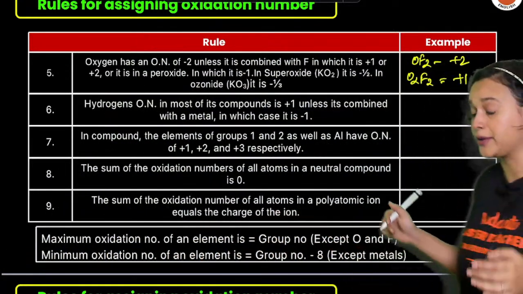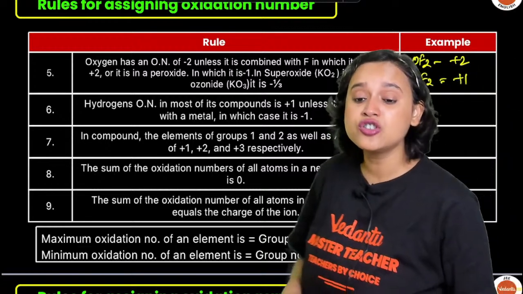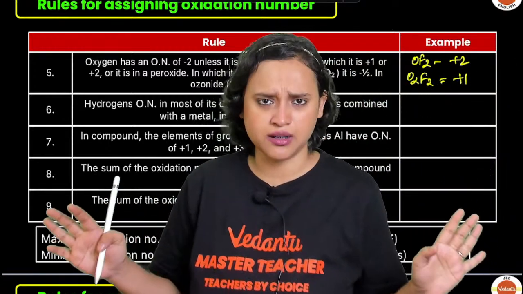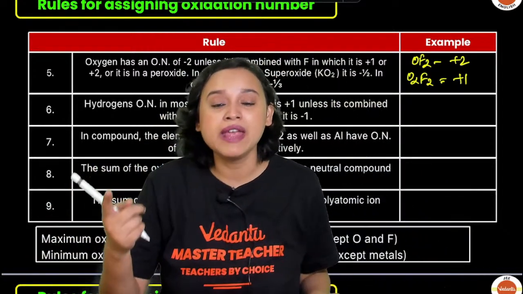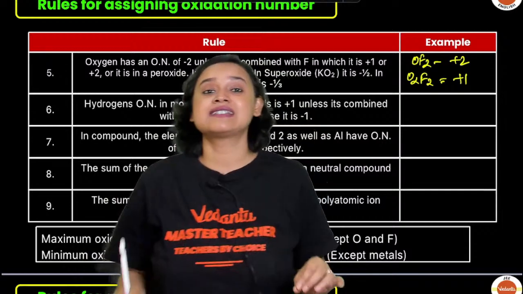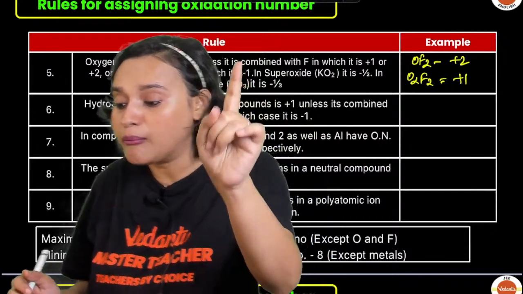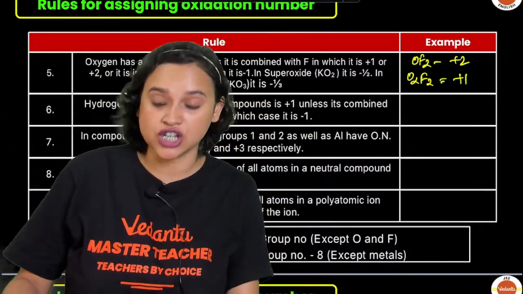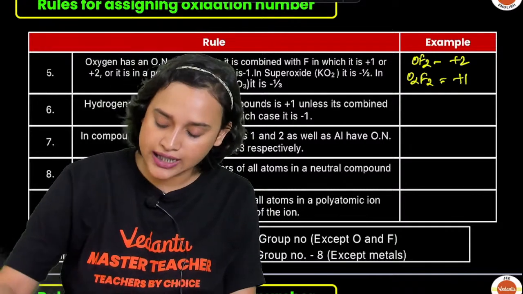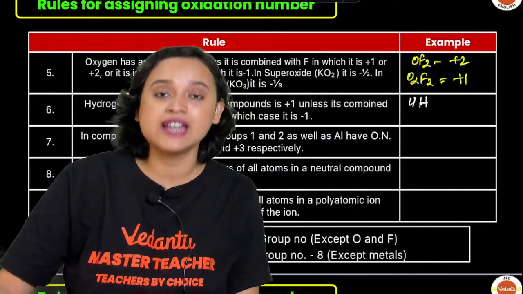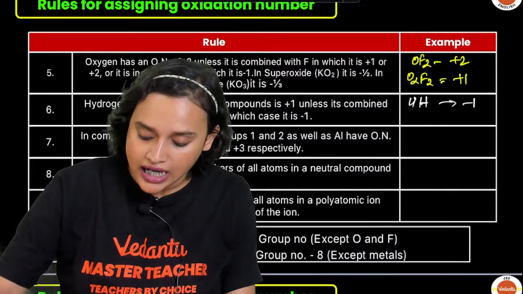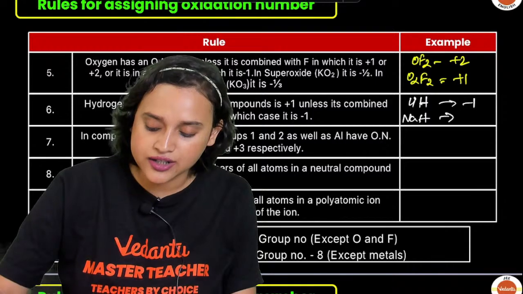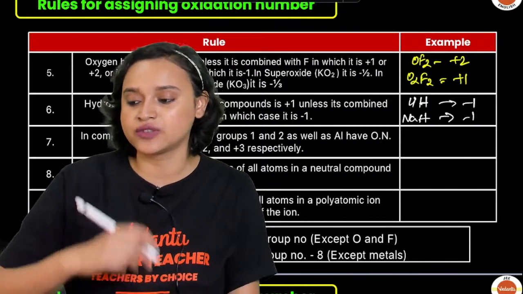Now, look at it. Hydrogen. The hydrogen oxidation number in most of its compounds is going to be +1, unless it combines with a metal. In that case, hydrogen can also show a -1 oxidation state. How? Let us take a look. Have you heard of LiH? That is lithium hydride. In lithium hydride, it shows a -1 oxidation state. Have you heard of sodium hydride? In sodium hydride also, it will show a -1 oxidation state.